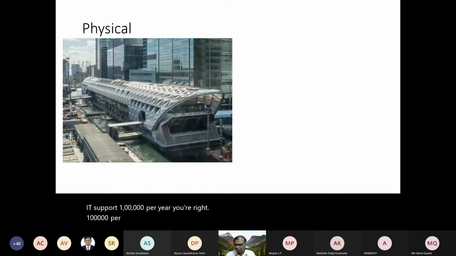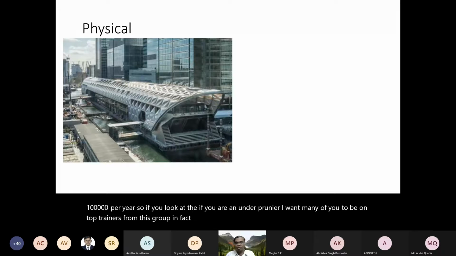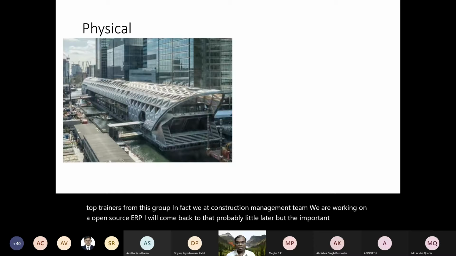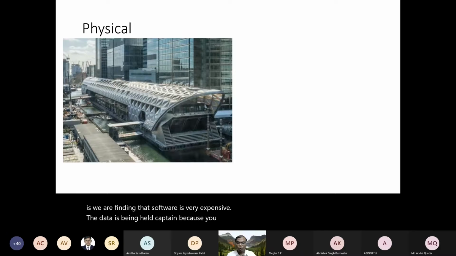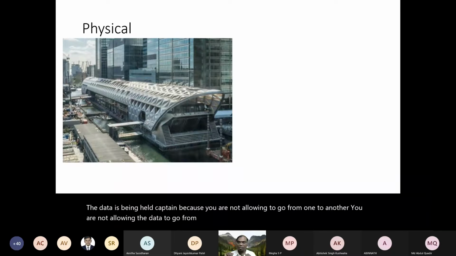Okay. So if you are an entrepreneur, and I want many of you to be entrepreneurs from this group, in fact, we at the construction management team are working on an open source ERP. I'll come back to that a little later. But the important thing here is we are finding that software is very expensive. The data is being held captive because you're not allowing the data to go from one software to another software.